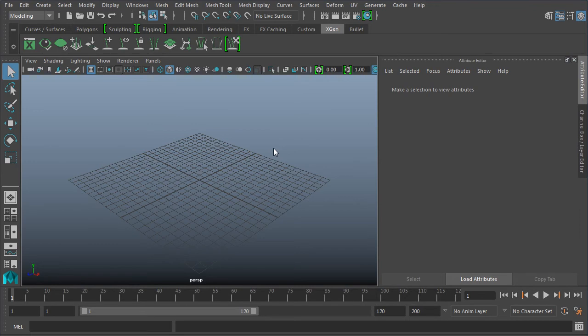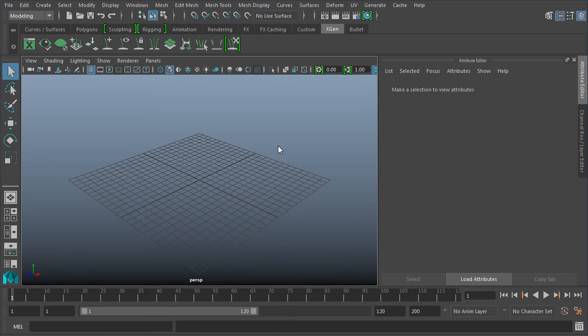You'll notice I'm in Maya 2016. They've done a huge overhaul, especially on the interface in this version. So things have gotten switched around a little bit. I do think it's all definitely for the better. Things make a lot more sense in this new version. We don't have 100 different dynamics tabs. Everything is where you expect it to be, except XGen.